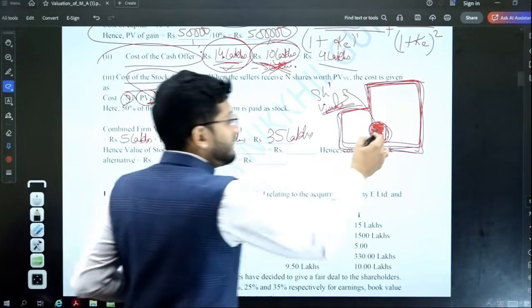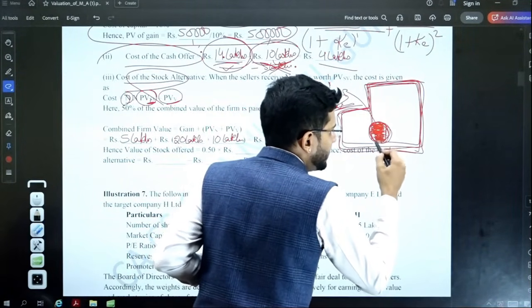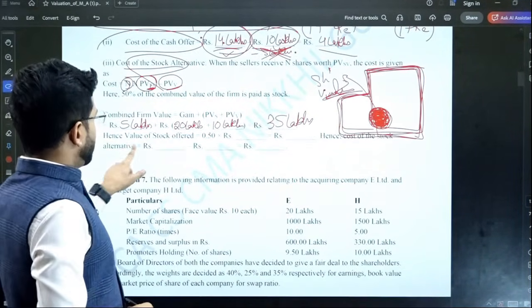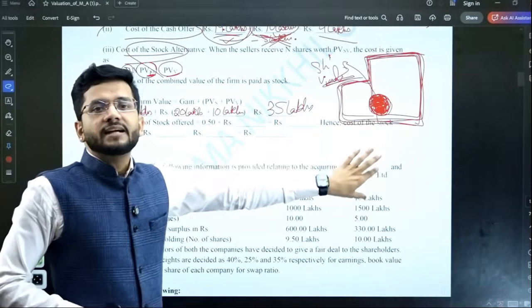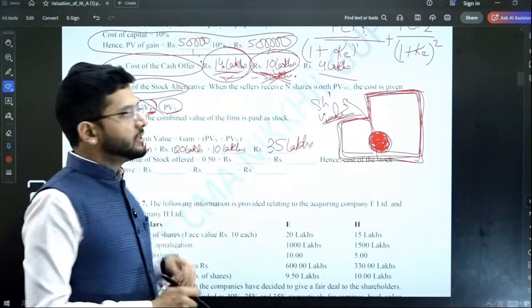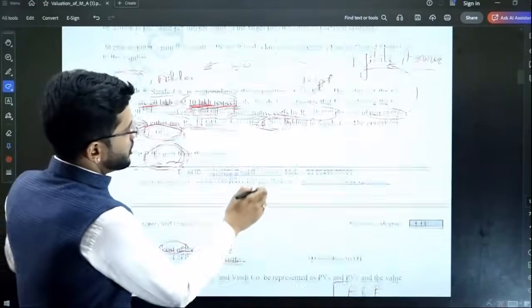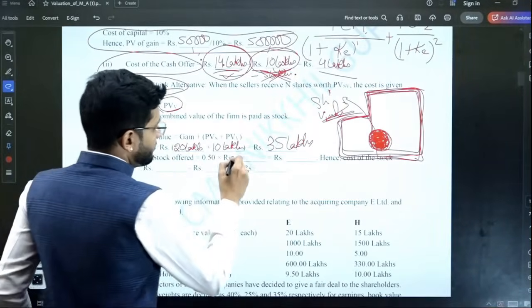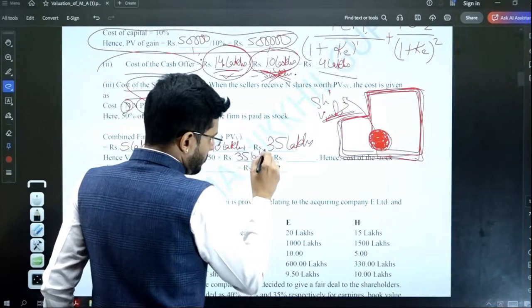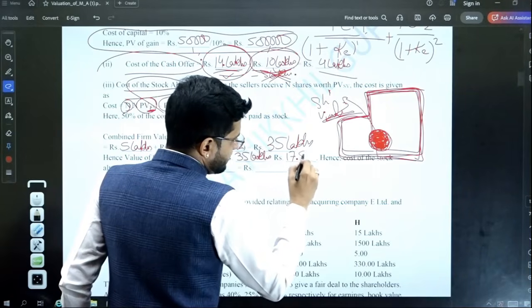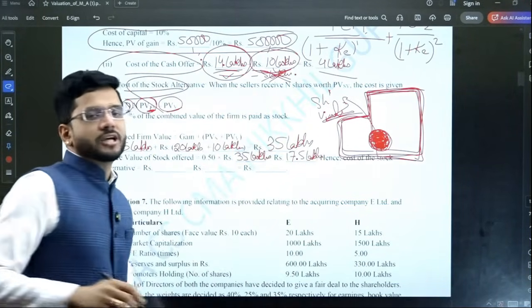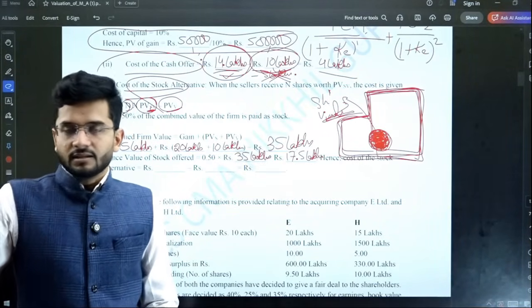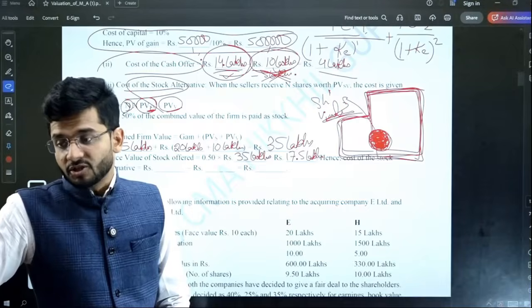Now I need to calculate the value of this chunk which is given to Windy Limited shareholders. I need to find this value. Hence the value of stock offered is, now 50% of the entire company will be given to the shareholders of Windy Limited. This is given in the question. So out of 35 lakhs, 50% will be given to shareholders of Windy Limited. So 17.5 lakhs will be given to shareholders of Windy Limited. So 17.5 lakhs will be the sacrifice which Sandy Limited will be doing for purchasing this particular share.